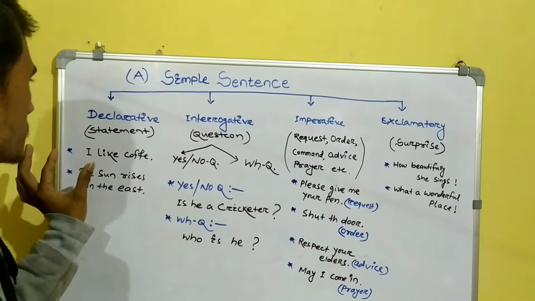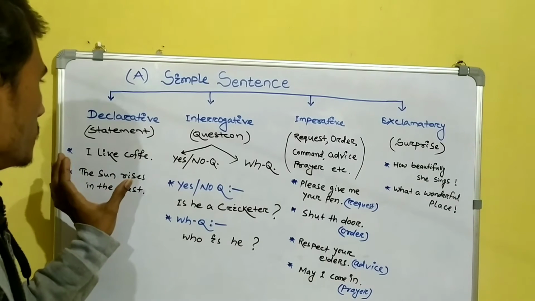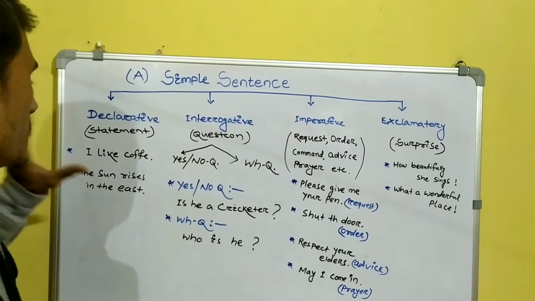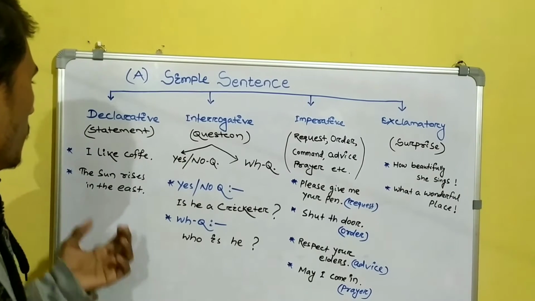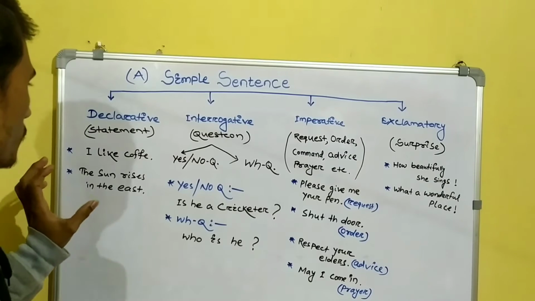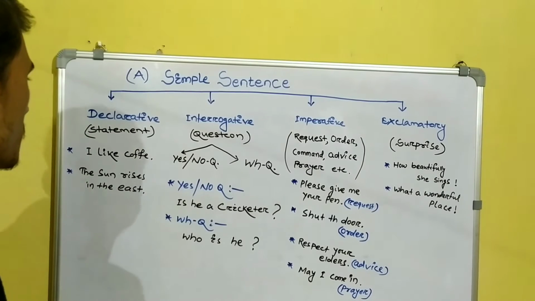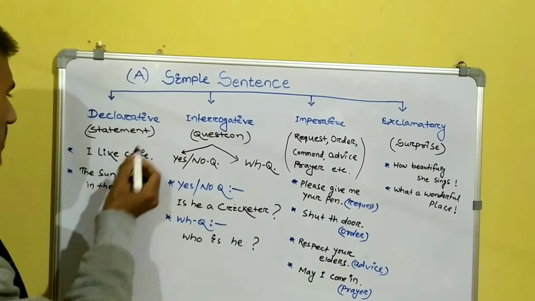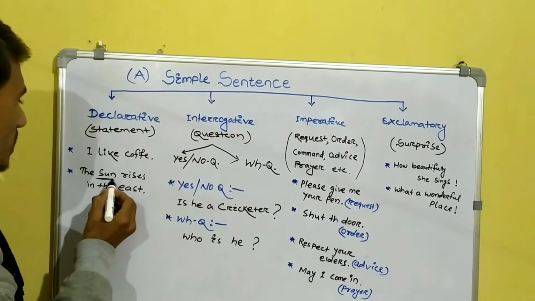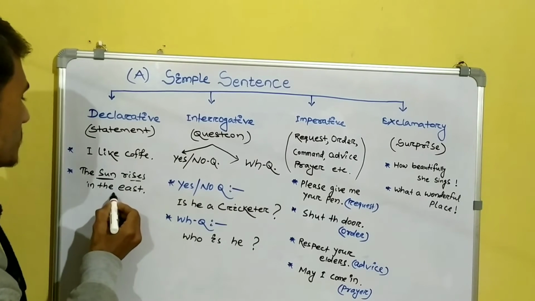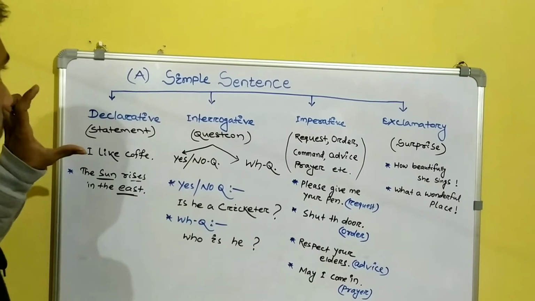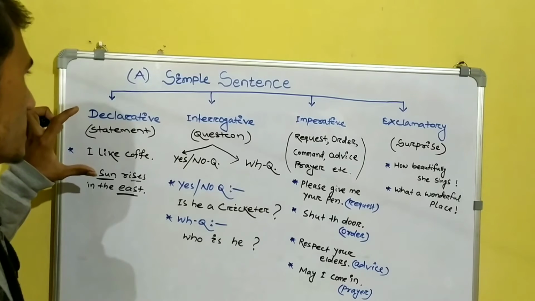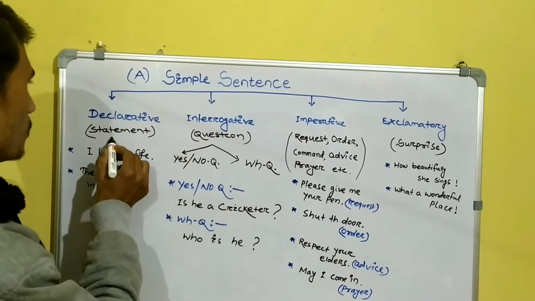For example, I like coffee. It gives a statement that I like coffee. The second example: the sun rises in the east. It gives a statement that the sun always rises in the east direction. A declarative sentence always gives a statement to us.